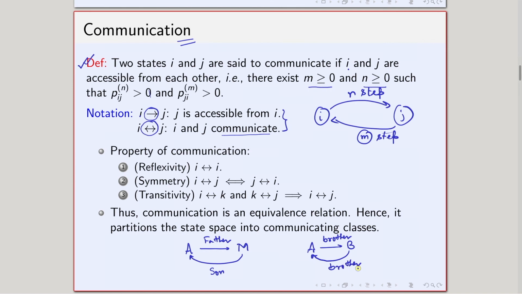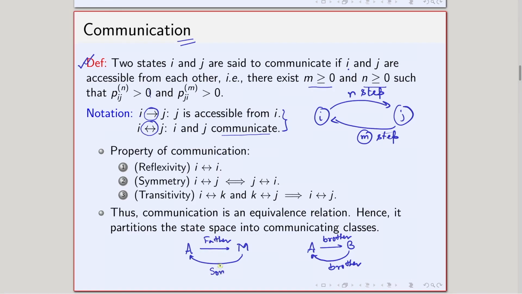So you see that there are two different kinds of relationships here. One is a father relationship: M is father to A, but that does not mean that A is father to M. In fact, A is not father to M. But A is brother to B, and that also implies that B is brother to A. So we have such things in practice. When I am talking about relationships, some relationships hold the same way on both sides. In some cases, the same relationship does not hold on both sides, but some other relationship comes on the opposite side.